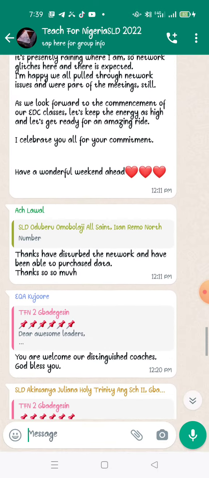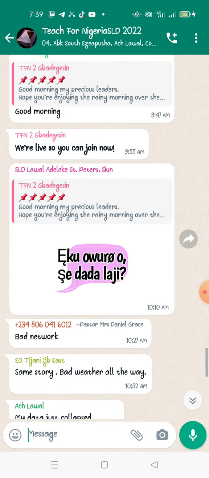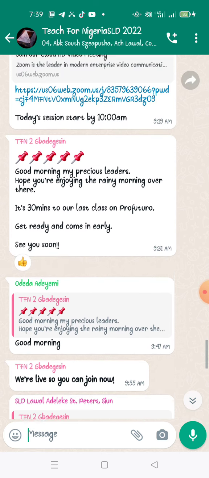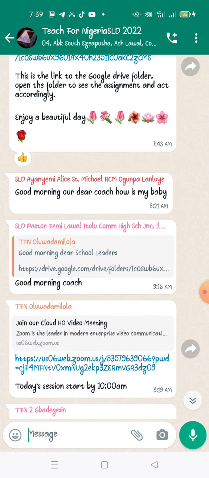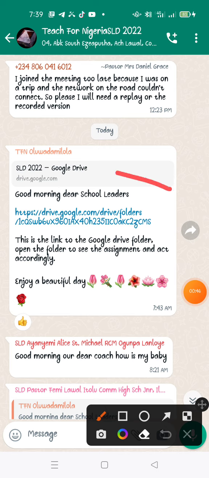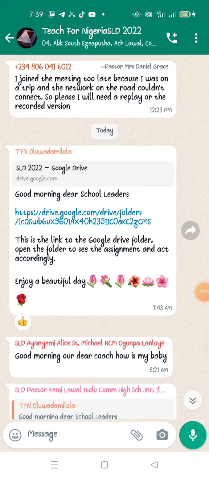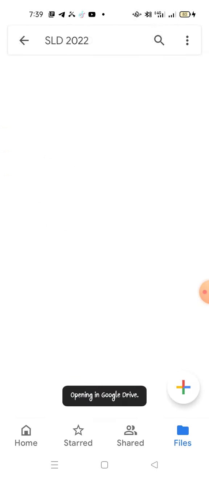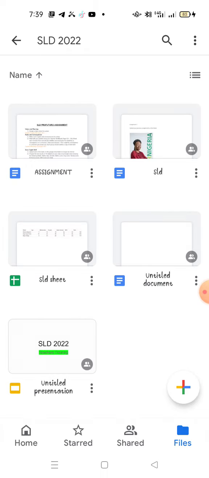Scroll to where Coach Dami posted it. If you want to do this on phone, I want to believe if it is an Android phone, you would have logged in with your Gmail account and you would have access to Google Drive on the Gmail account. So this is the address that you're going to tap on. And when you tap on this, the drive will open to where we have the document.